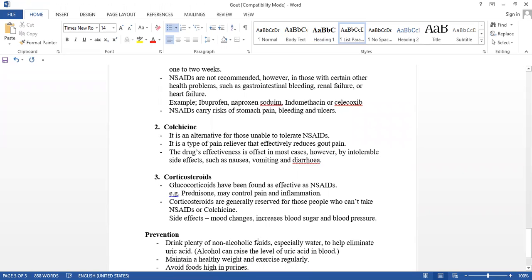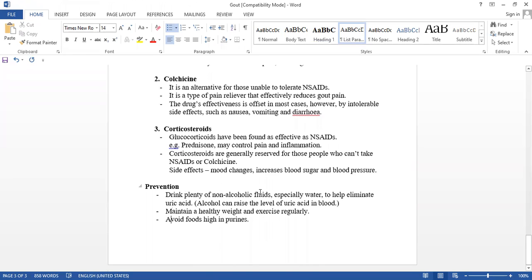Now prevention. How can we prevent this type of disease? Drink plenty of water, plenty of non-alcoholic fluids, especially water, to help eliminate the uric acid.